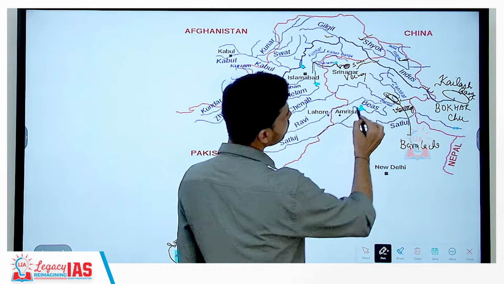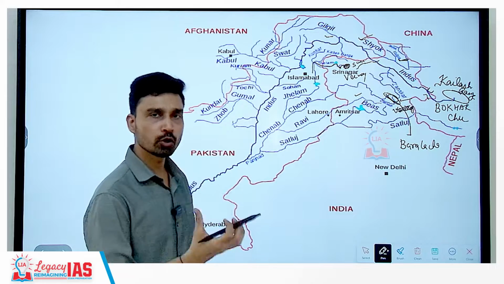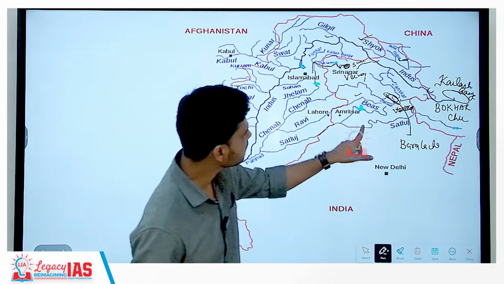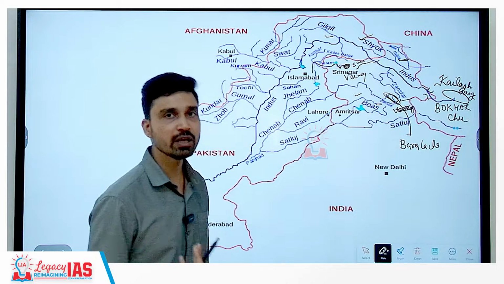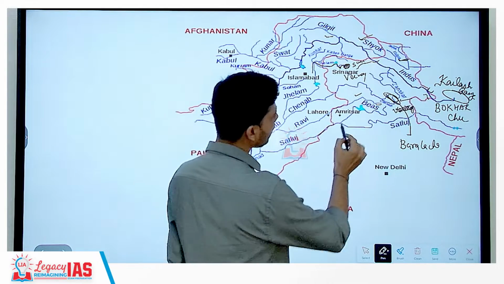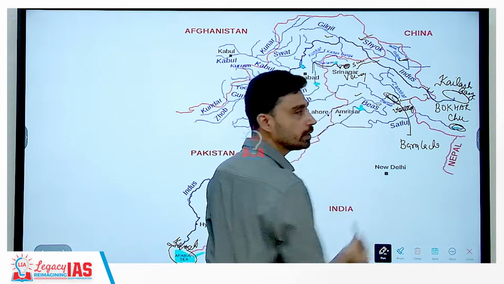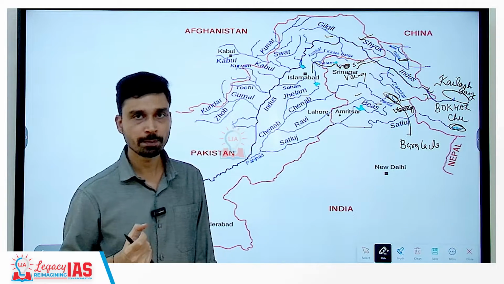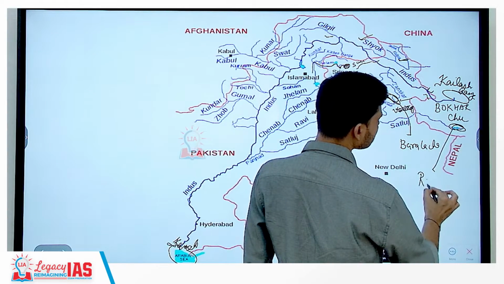Then other important tributaries, Byas River. So Byas River originates from the Rohtang Pass, that is also part of Himachal Pradesh. Then you have Ravi River, which is also originating from the nearby Rohtang Pass itself. And then you have Satluj, that you can see is originating again from Tibet, the Kailash range of Tibet, and it originates from a place that is called Rakastal.